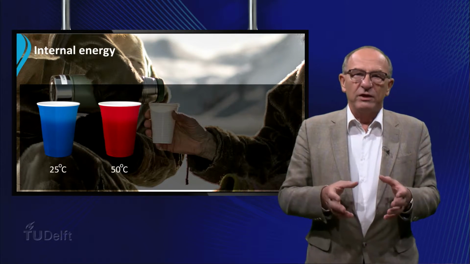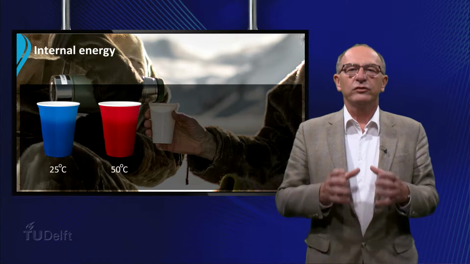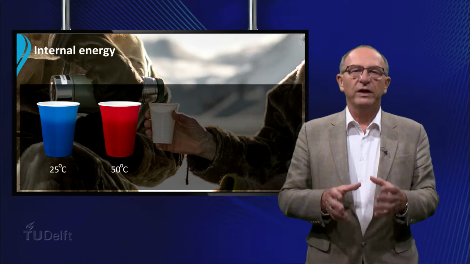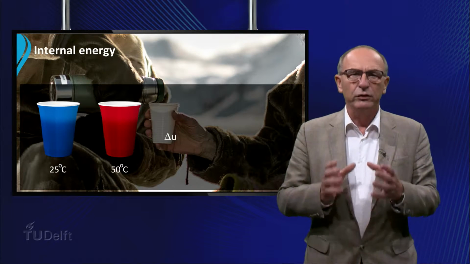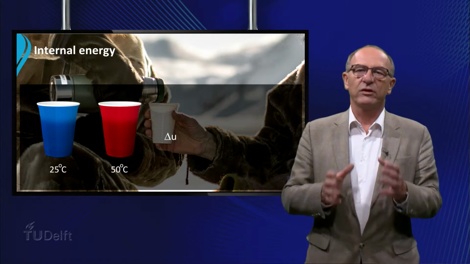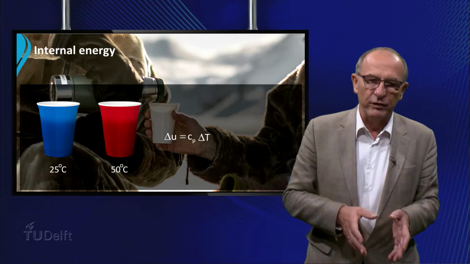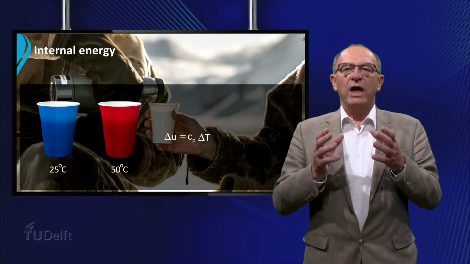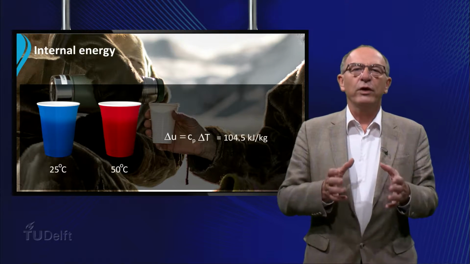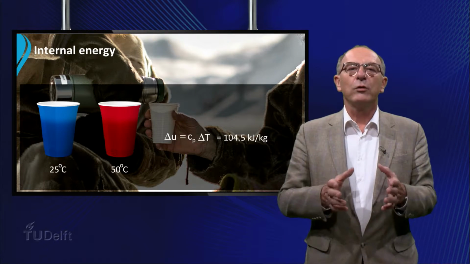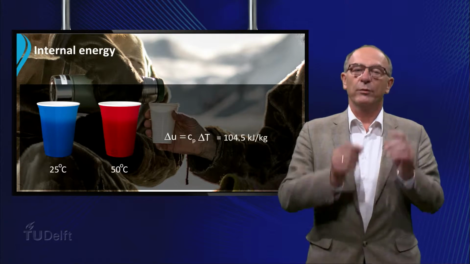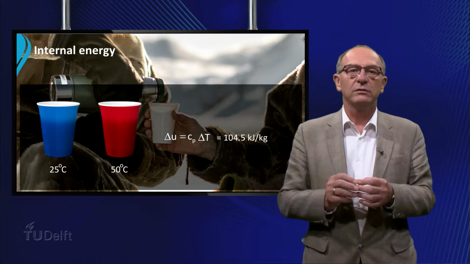From thermodynamics we know that for liquids in a constant volume, the change of the internal energy U per unit of mass can be written as the product of the heat capacity of the fluid and the temperature difference. So we have to add 104.5 kilojoules to heat up 1 kilogram of water from 25 to 50 degrees.